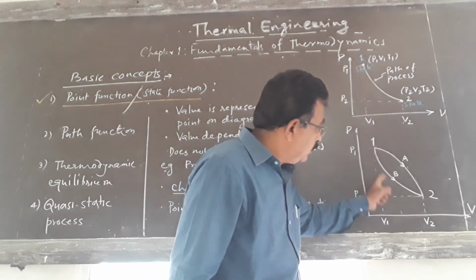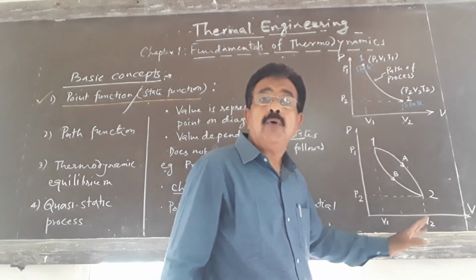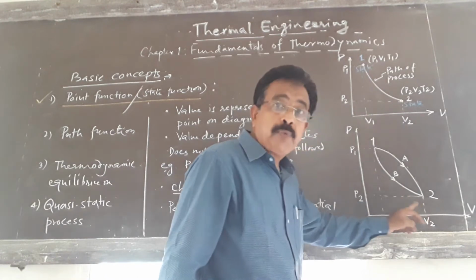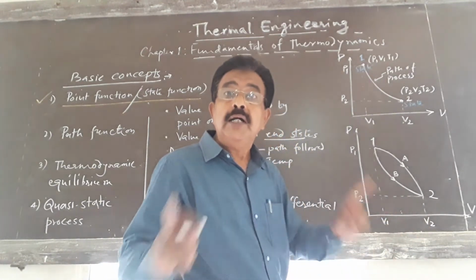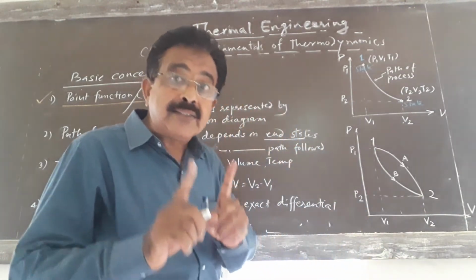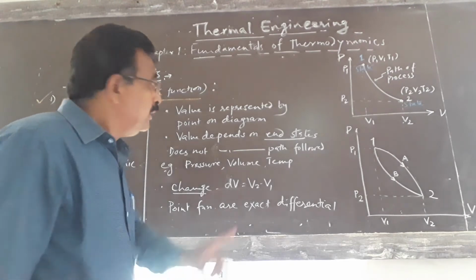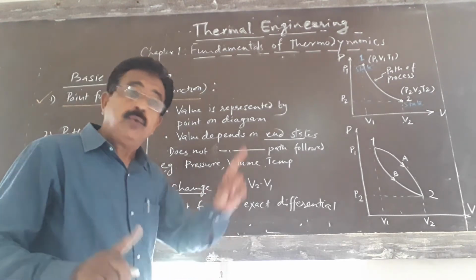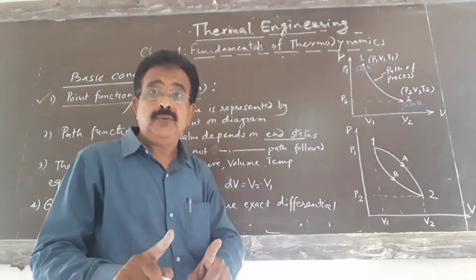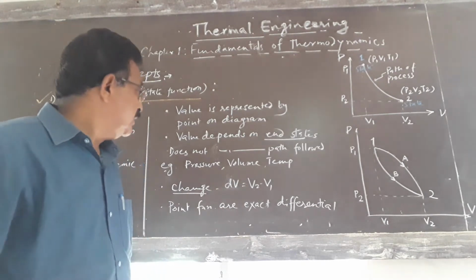If you follow path B, the final pressure and final volume remain unchanged. That means these properties do not depend on the path, only on the end states. So we can define a point function or state function as a function whose values depend only on the end states and not on the path followed to reach that state.